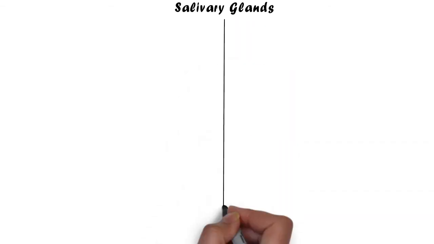So now let's talk about the salivary glands, the glands that are responsible for the production of this saliva. We have two basic ways by which we can classify the salivary glands. The first way is based on the size of the salivary glands. Based on this, we classify salivary glands into two main types. One type we call the minor salivary glands, and the other type we call the major salivary glands. So first let's talk about the number of the salivary glands that are present in our oral cavity.